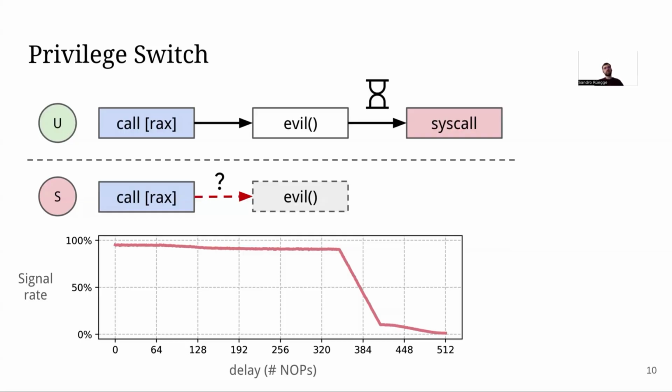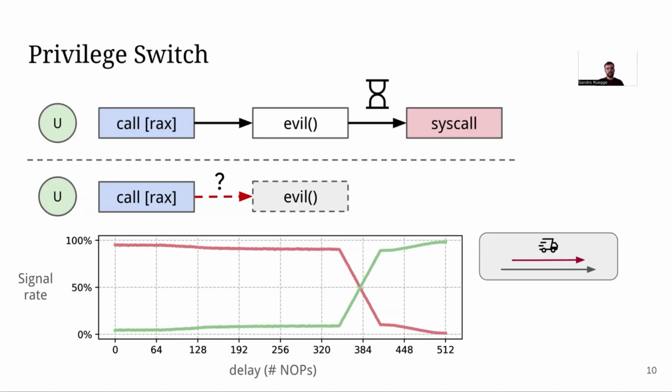And we can also plot the opposite. We can test for whether a prediction is available in user mode. It works exactly the same way, and we can plot it again, and we can see that it's the exact opposite result, which is interesting because this means two things. The first one is what we are observing here is a race condition. And this race condition between the training of the branch predictor and the system call that we are showing here, this race determines in which privilege mode the prediction will land when it goes to the predictor.